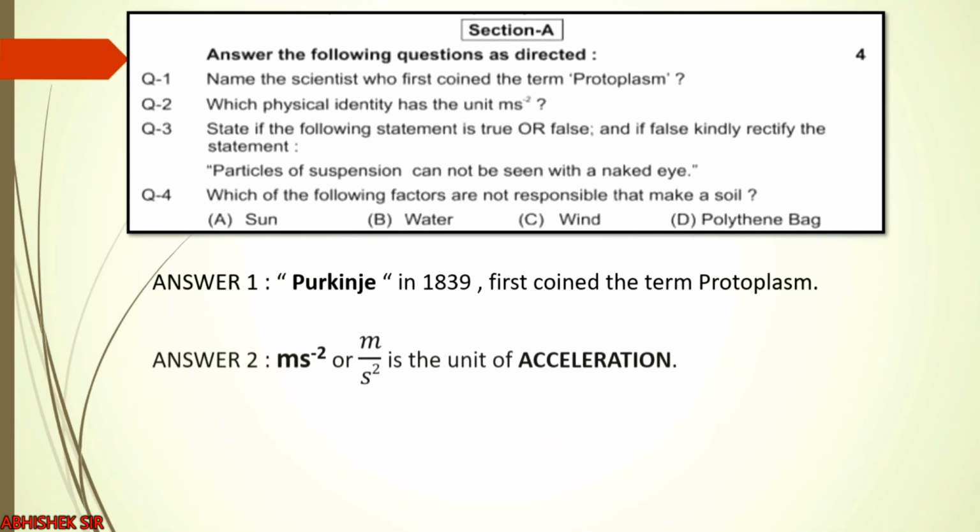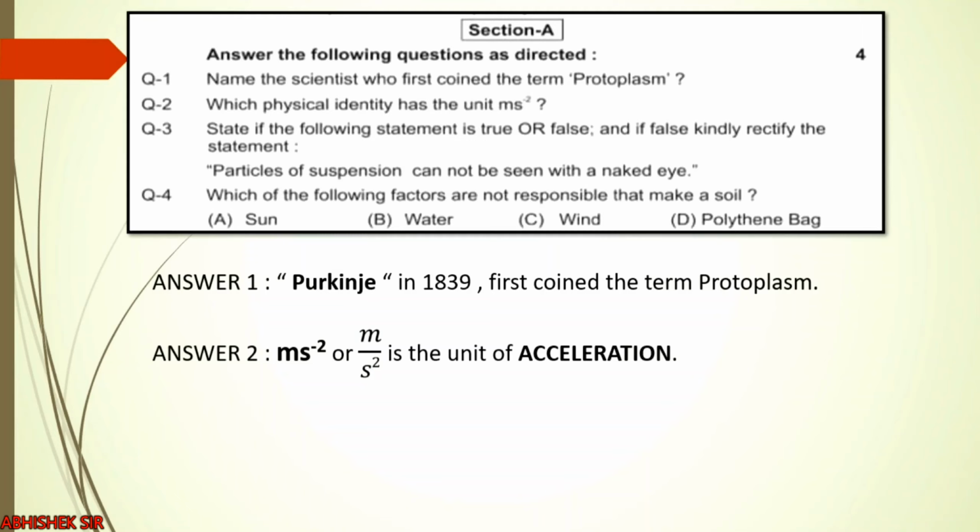The second question is: which physical quantity has the unit meter second square inverse? This is meter second square inverse, or if you take the second downside it will be meter per second square, and that is the unit of acceleration.